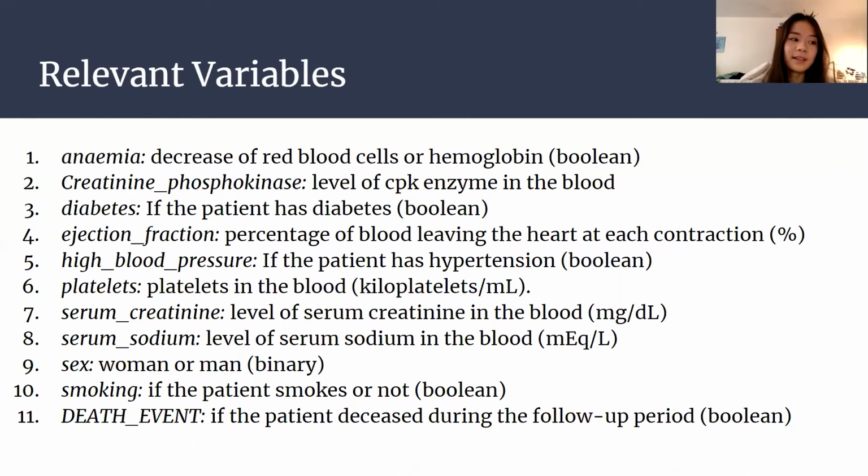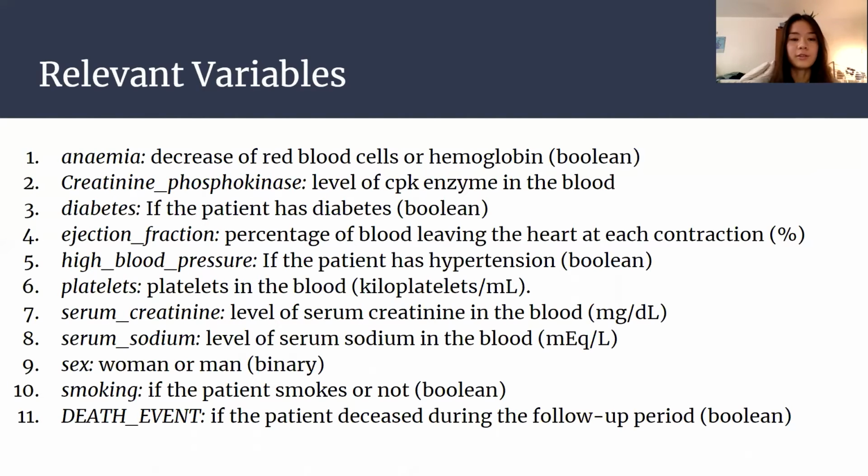So, for example, for ejection fraction, for a normal heart, it should be between 50 and 70%, but if it's under 40%, then there is a risk for heart disease and heart failure.